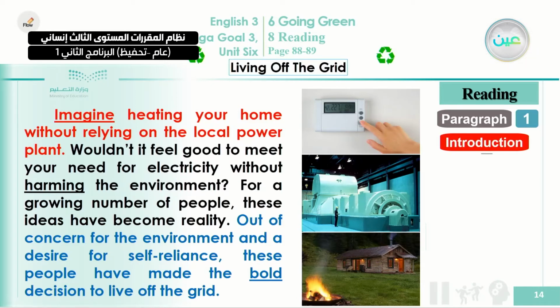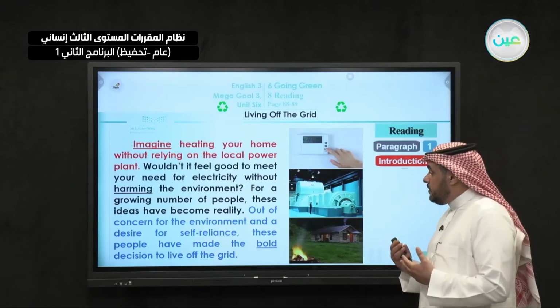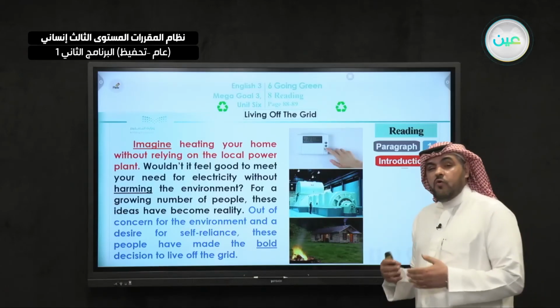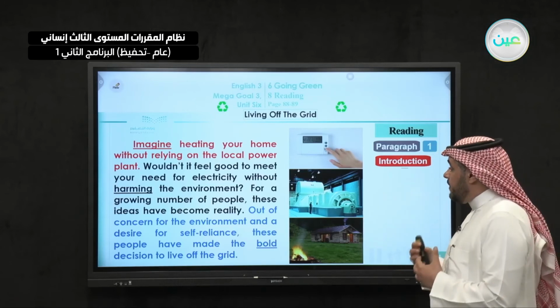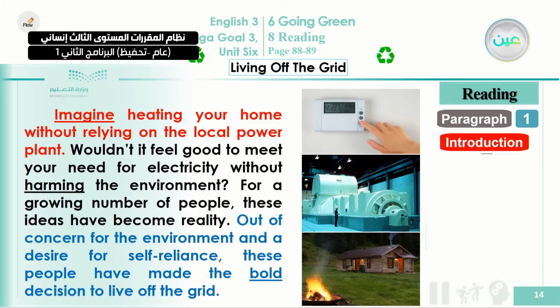Okay, so here in this paragraph, you can find the topic sentence, the supporting sentences, and the conclusion. And if you read the last sentence, which is a conclusion, we can consider it a thesis statement, because this sentence is the most important one in the whole article. It tells you what the writer is going to write about and what he is going to elaborate on in his other paragraphs.